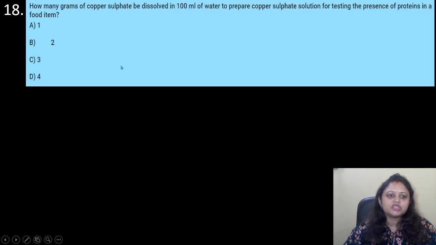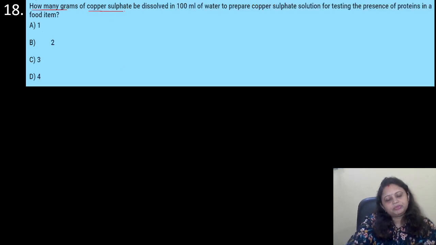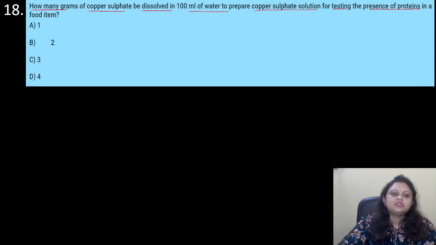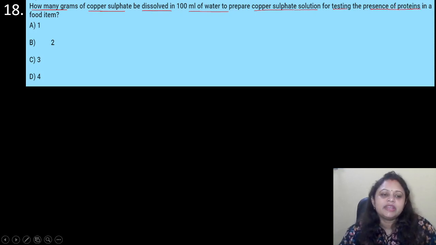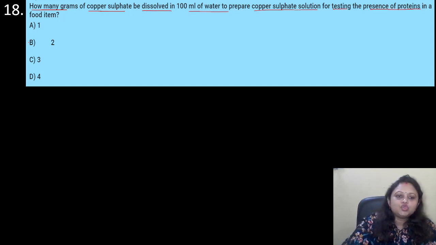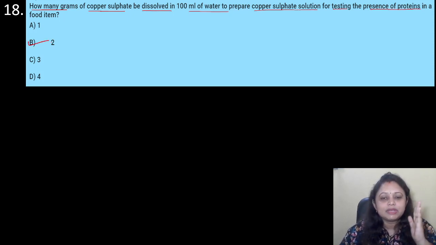Coming to the next question. How many grams of copper sulfate is dissolved in 100 ml of water to prepare copper sulfate solution for testing the presence of protein in a food item? Options are A 1, B 2, C 3, D 4. So we need 2 grams of copper sulfate to be dissolved in 100 ml of water to prepare the copper sulfate solution.